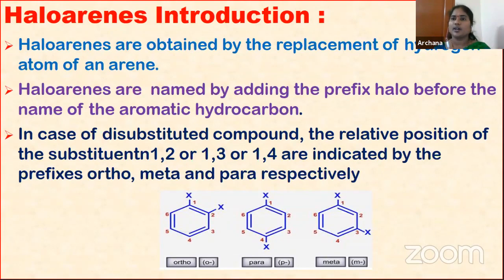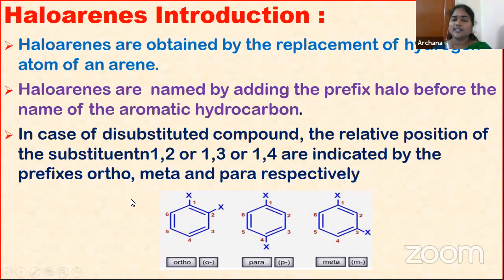First of all, we have to give the numbering to the substituents, that is 1, 2 or 1, 3, 1, 4. Like that we have to give the numbering on the benzene ring. That you already know, children, how to give the numbering to the benzene ring. In your first year itself you learned. And if it is a common name, then we have to use the prefixes ortho, meta and para positions respectively.